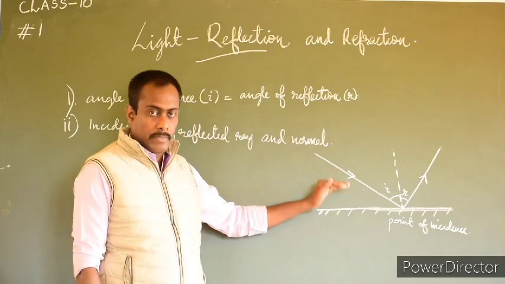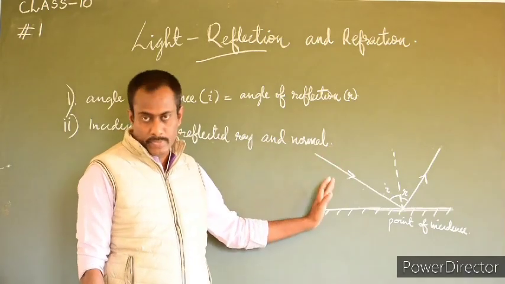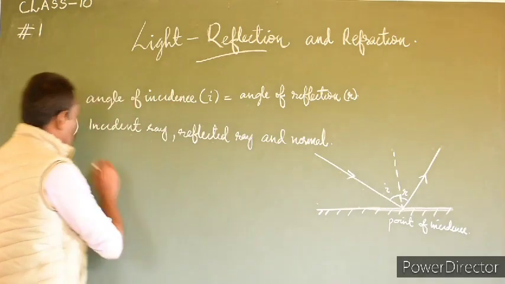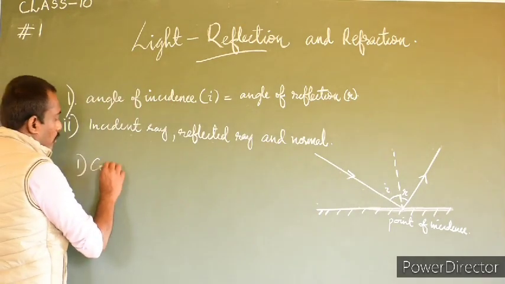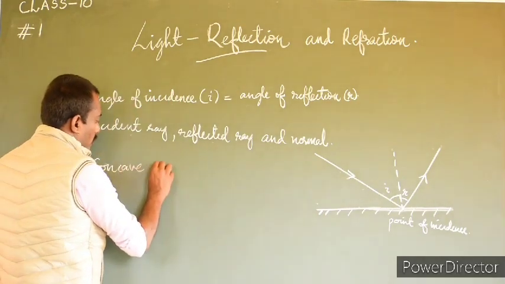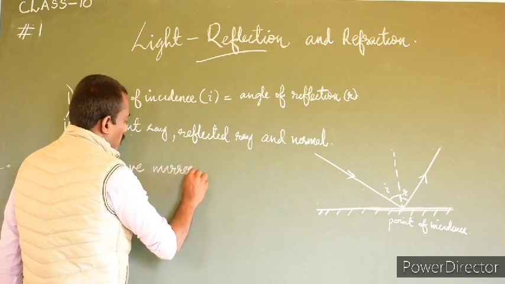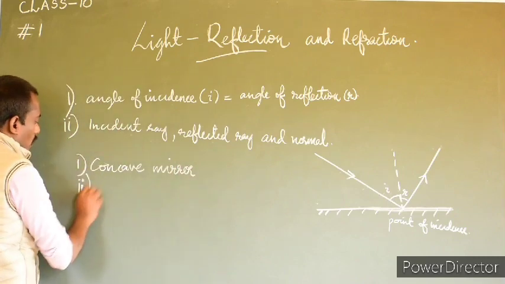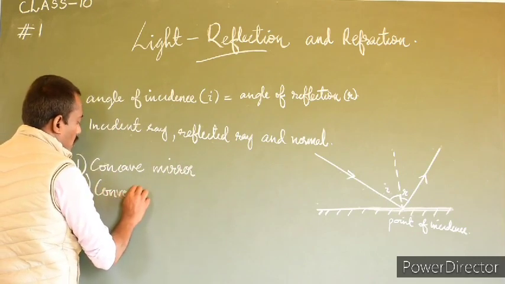Depending on the shape of the mirror, spherical mirrors are of different types. They are concave mirrors and convex mirrors.